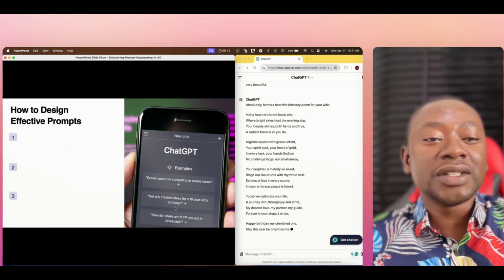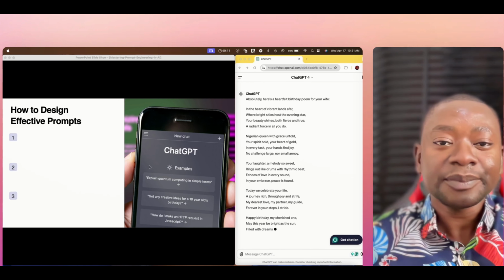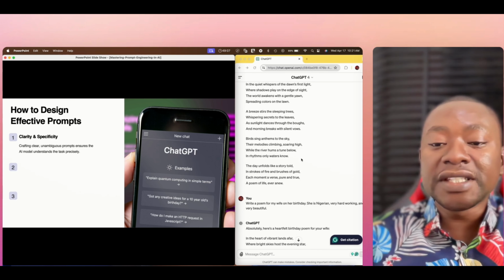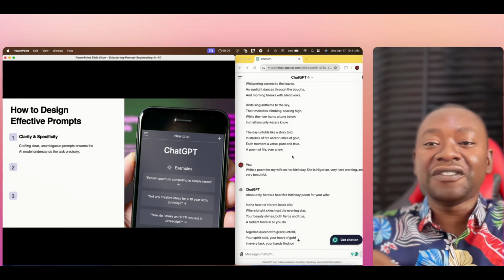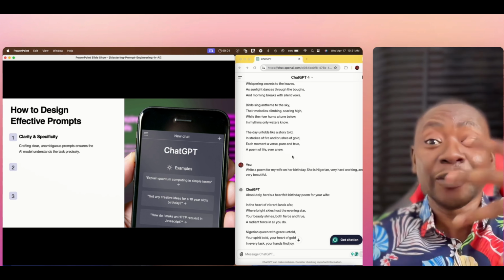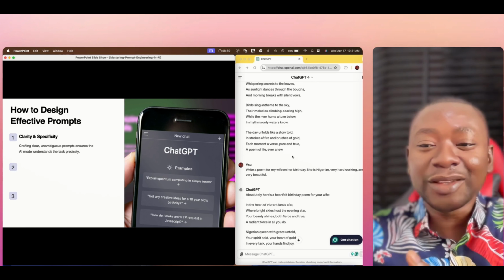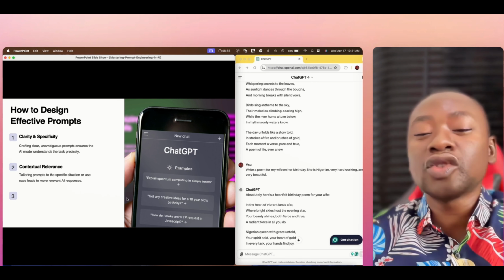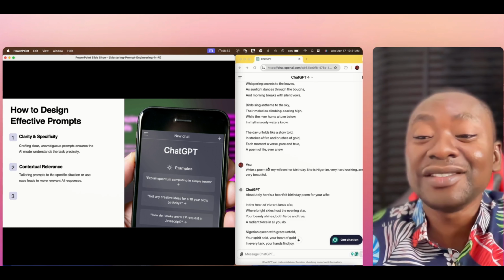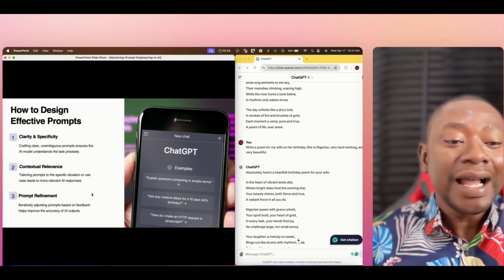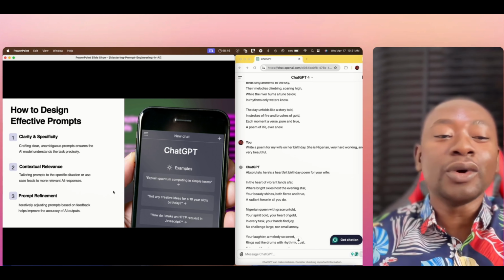So let's talk about how to design effective prompts next. The first point is clarity and specificity, right? You would see, for example, that when I specified and I talked about what I really wanted, the kind of person, the intended target audience, and our trait, it gave me a better output. Next is contextual relevance. I mentioned that my wife is Nigerian, for example. She's hardworking. That's me providing context, right?